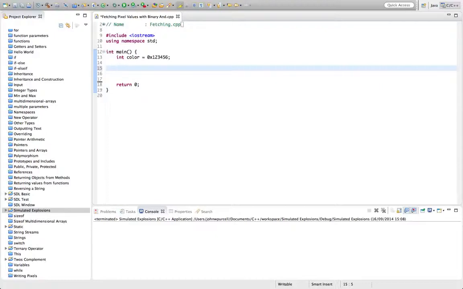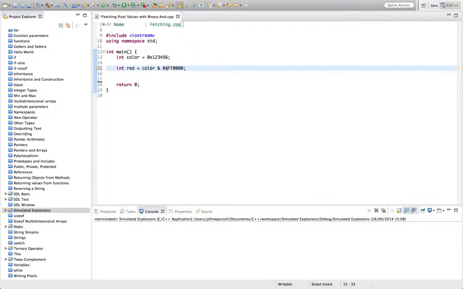Well, one thing we can do is use a bitwise AND operator. If I write int red equals color, now I'm going to use a single AND. So two AND symbols together in C++ is a logical AND. It's like Boolean logic. But if I use a single AND, this does a bitwise comparison. So if I write out now 0x, and if you imagine this is binary, I'm going to set one byte entirely to ones. FF is like 8 ones in binary. And then the rest I'm going to have zeros.